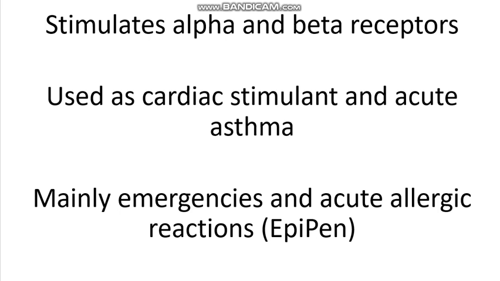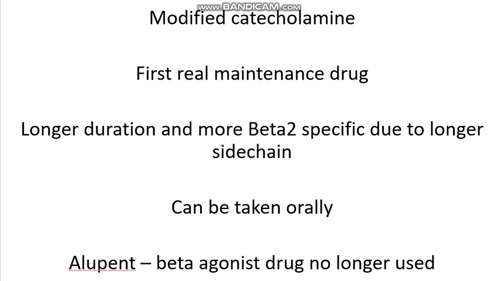Epinephrine stimulates alpha and beta receptors and is used as a cardiac stimulant and for acute asthma. Now it is mainly used for emergencies and acute allergic reactions. Resorcinols are a modified catecholamine. They were the first real maintenance drug. They had a longer duration and are more beta-2 specific due to the longer side chain. And they can be taken orally. Alupent was a resorcinol beta agonist drug that is no longer used.